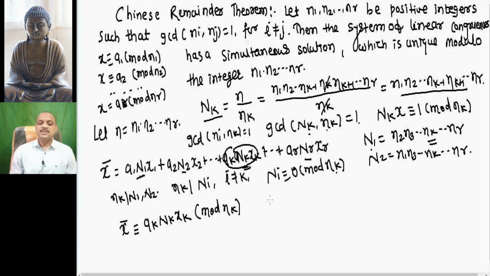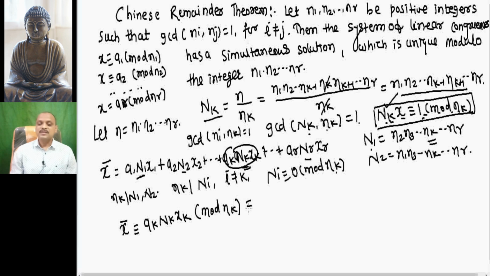But we chose xk such that xk is a solution of the congruence Nk x ≡ 1 modulo nk. If xk is a solution of this congruence, then Nk xk ≡ 1 modulo nk.